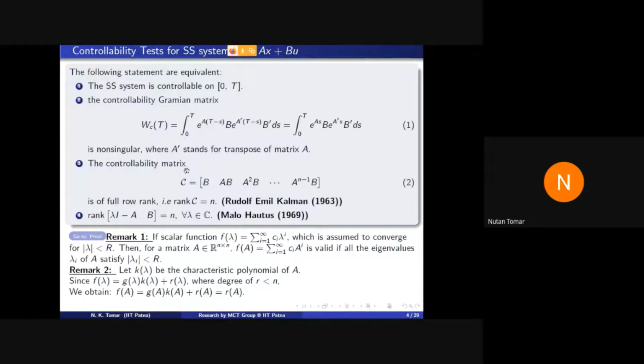This is called the controllability matrix. So the third condition says that the system is controllable if and only if the controllability matrix has full row rank. And the fourth result says that the rank of [lambda I minus A, B] augmented is equal to n, means this matrix has full row rank for all lambda belonging to C.